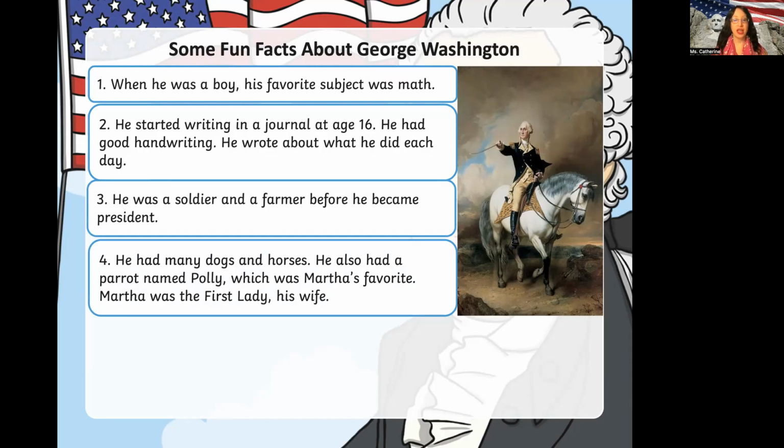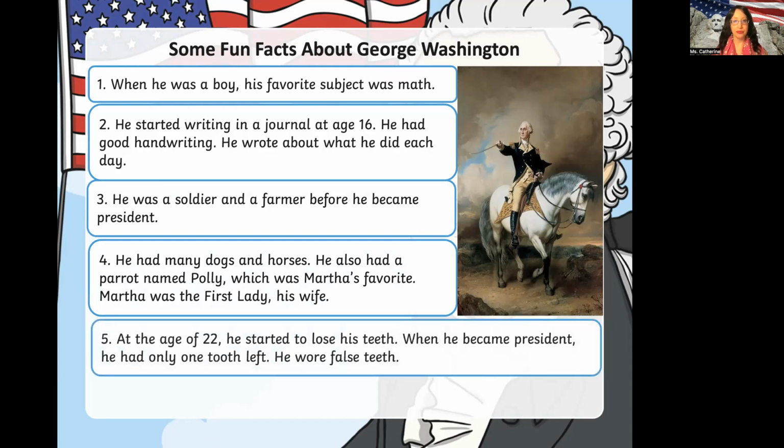Now, we still say the United States president's wife as the first lady. Okay, so who was the first lady during George Washington? That's right, Martha. George Washington, at the age of 22, he started to lose his teeth. When he became president, he only had one tooth left. He wore false teeth. Uh-oh. So how old was George Washington when he became president? Because that's when he only had one tooth left.